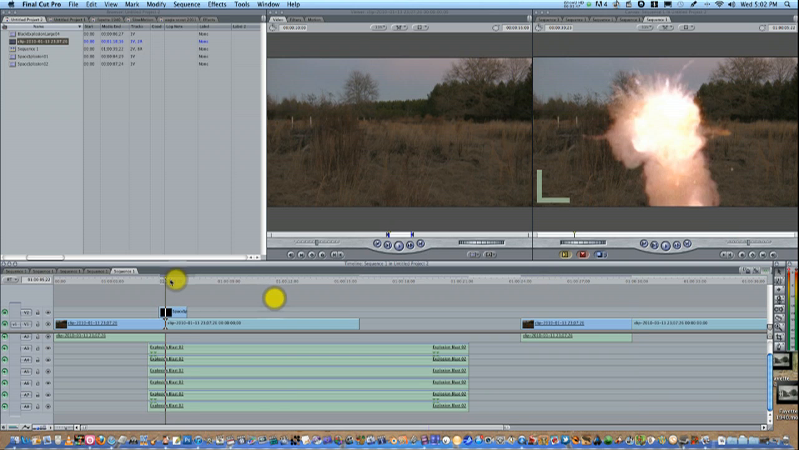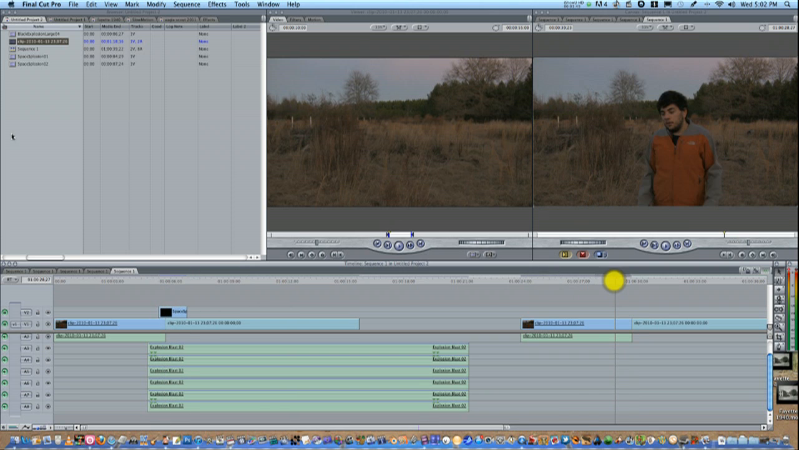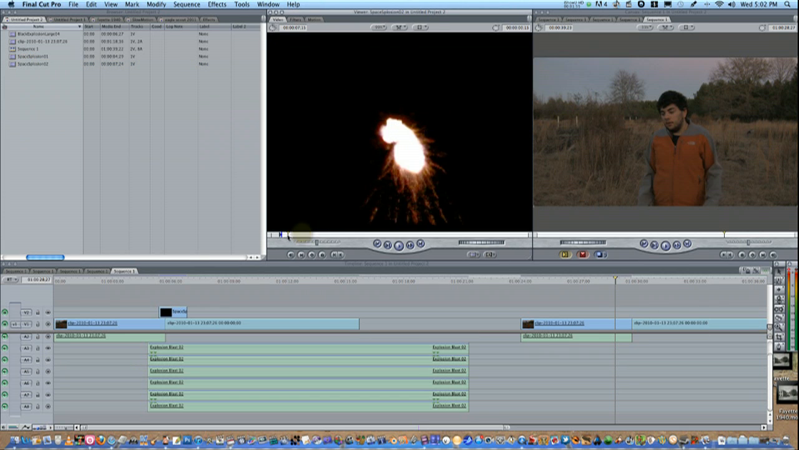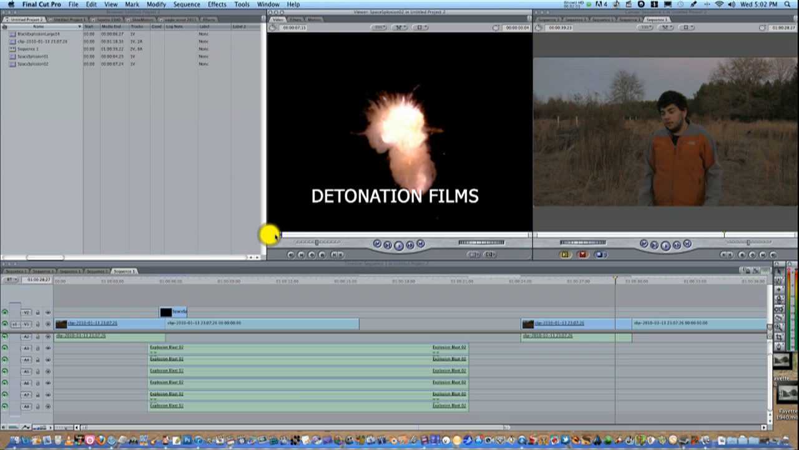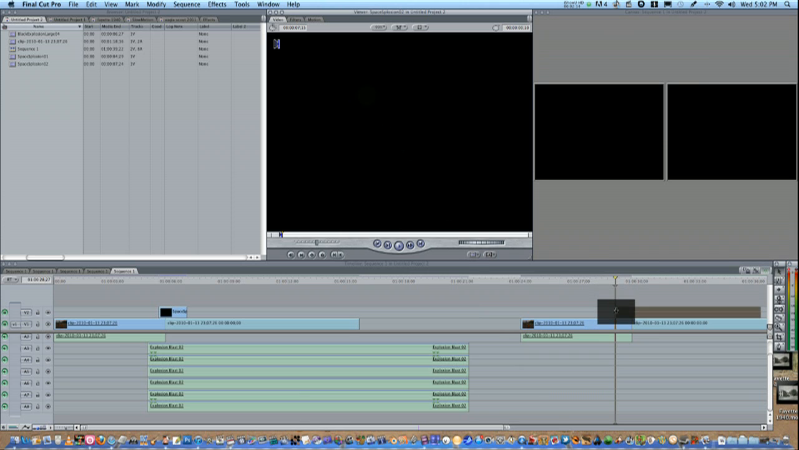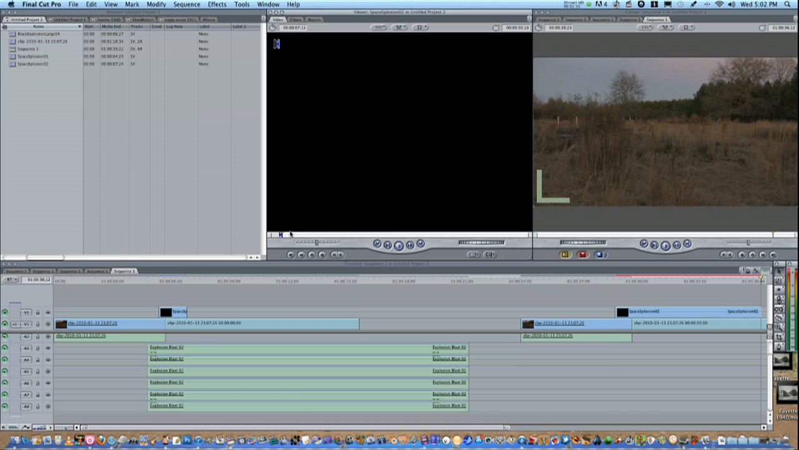So now we need to add the explosion. I have a couple of explosions here. So let's see, I will use this one. Yours will most likely have Detonation Films at the beginning. At the end of the video, I'll show you where to get explosions. So let's drag that down to define an endpoint.